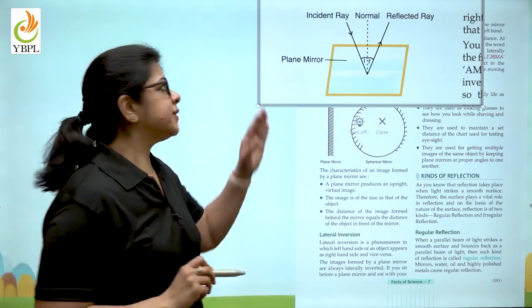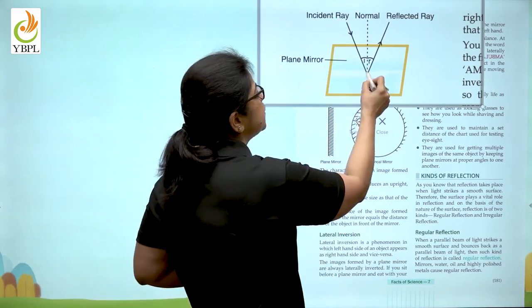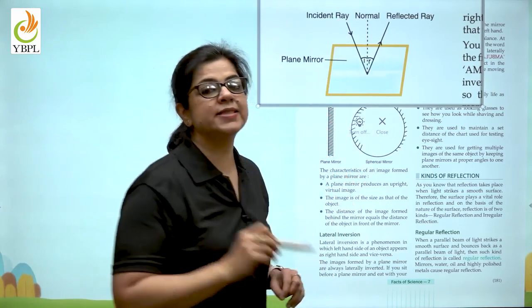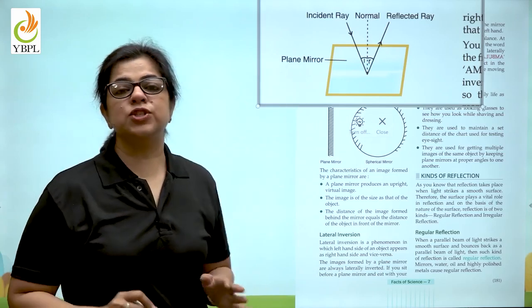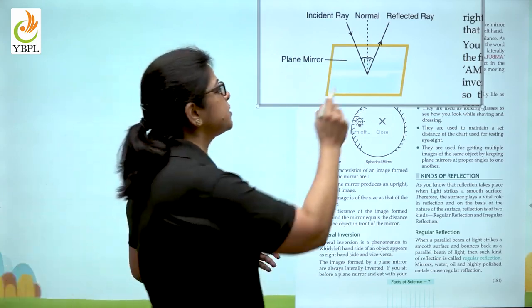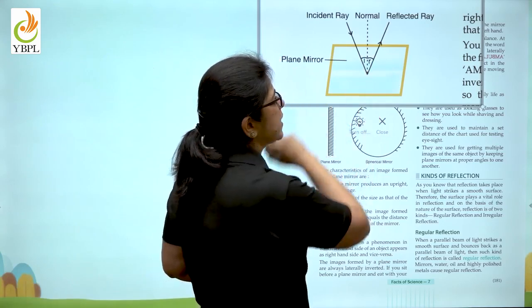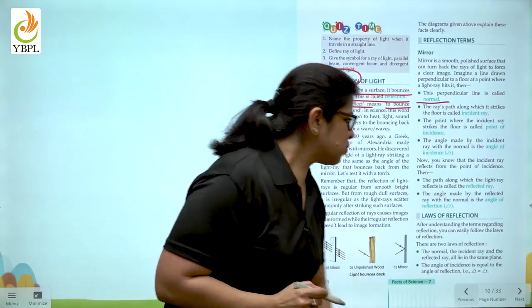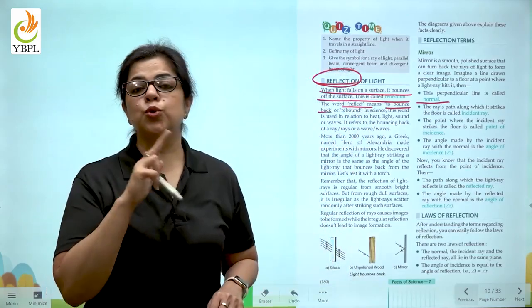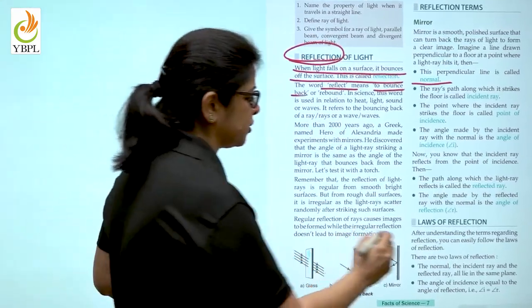The angle that the incident ray makes with the normal is known as the angle of incidence, and the angle which the reflected ray makes with the normal is known as the angle of reflection. Now, based on this, there are 2 laws of reflection.